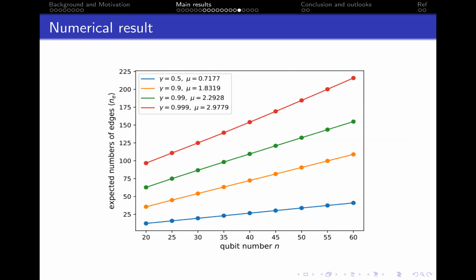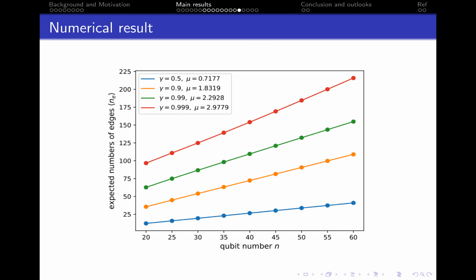To be more intuitive, we let the x-axis be the qubit number n and the y-axis be the expected number of edges. In other words, it is P times n choose 3, nearly P times n qubit. And the different colors of gamma represent different magic scales. For instance, gamma equals 0.9, as the orange line shows, implies that the magic equals 0.9 multiplying n. And mu is the slope of the lines.